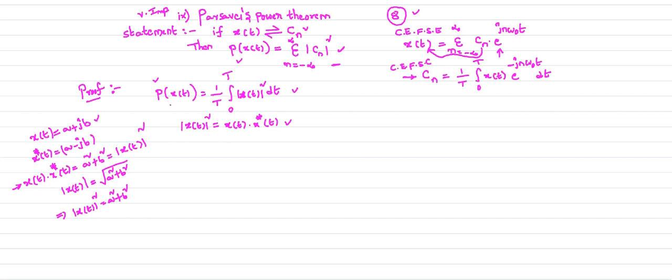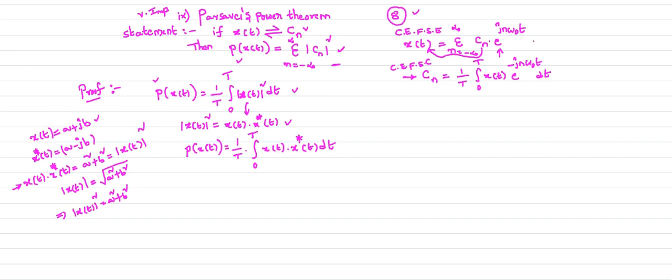Now in the calculation of average power, there is mod x of t whole square. So I rewrite this mod x of t whole square like this. I already proved this one. Mod x of t whole square is nothing but x of t into x conjugate of t. Now what is your average power? Px of t is equal to 1 by T integral 0 to T, mod x of t whole square, which is nothing but x of t into x conjugate of t, dt.